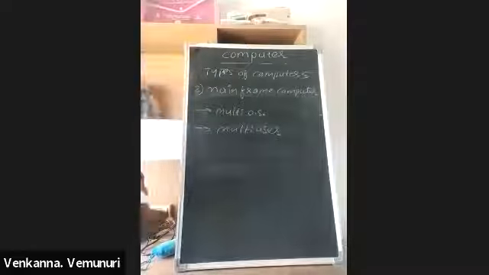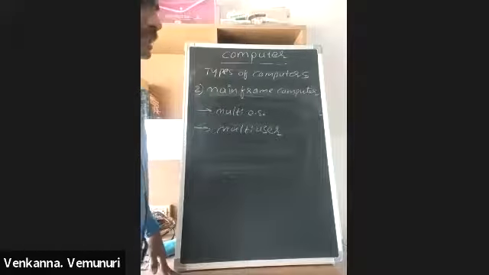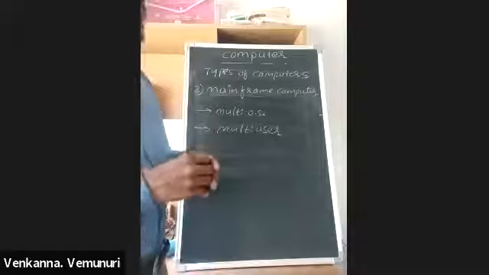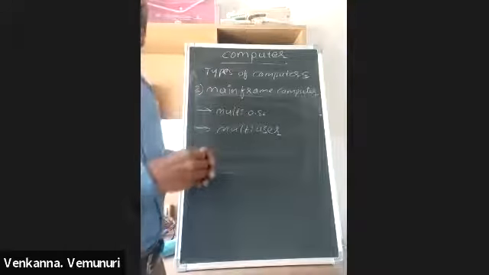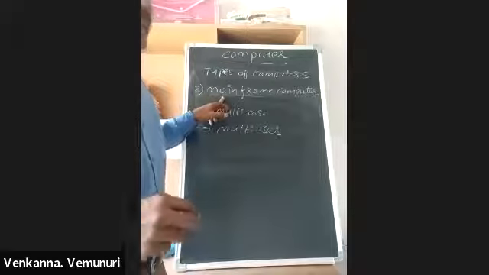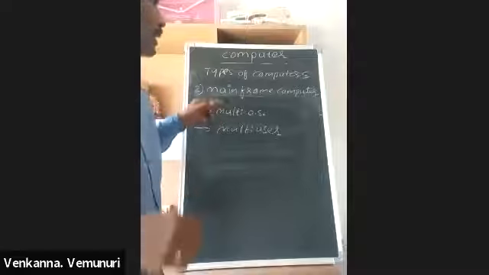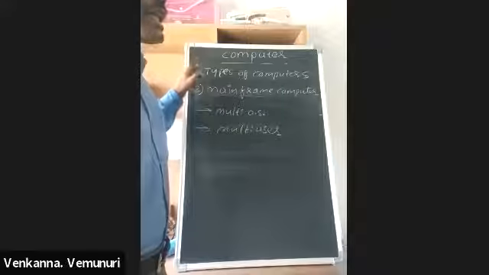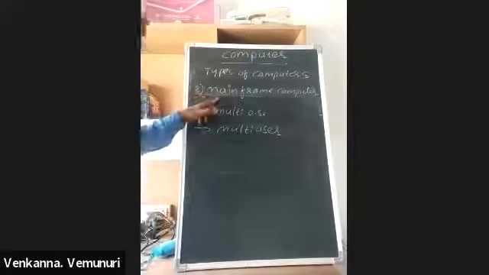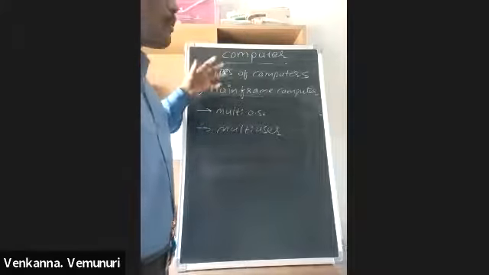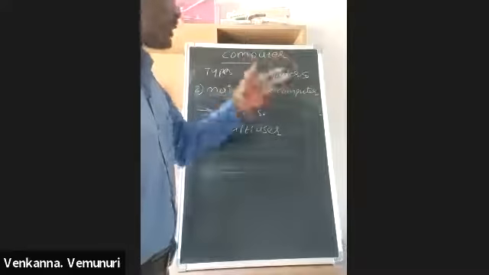So what is the difference between a supercomputer and a mainframe computer? A supercomputer has a huge amount of data internally, and it processes that. But a mainframe computer takes a huge amount of instructions from outside, processes them and gives output. That is the difference.